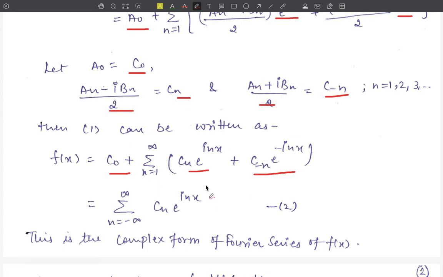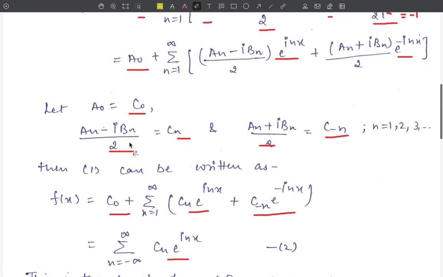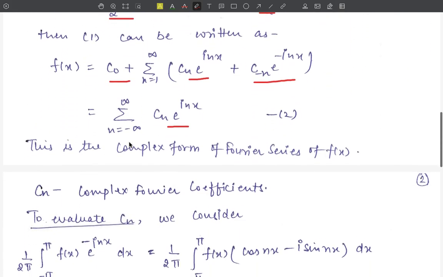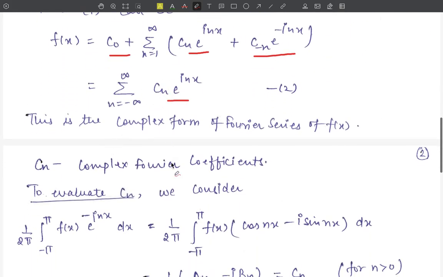By combining all these three terms in a single term, Cn exponential iota nx, this is the complex form of Fourier series for a function f(x) in the interval minus pi to pi, where Cn is the complex Fourier coefficient.